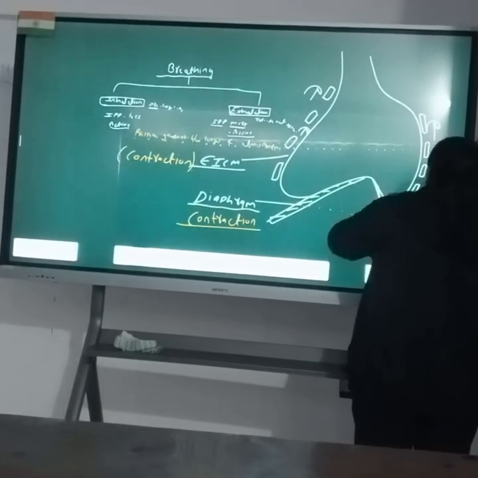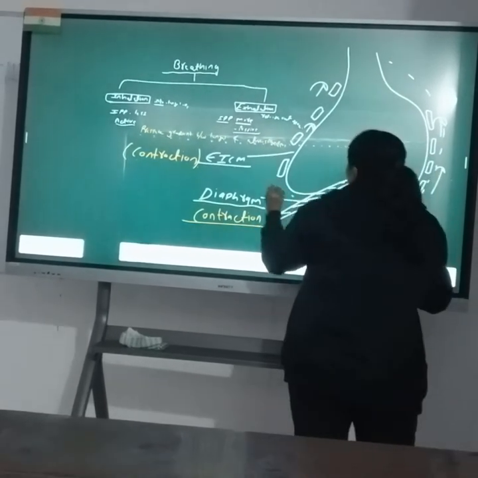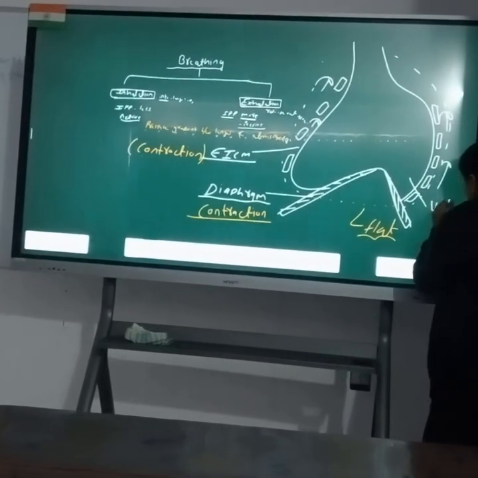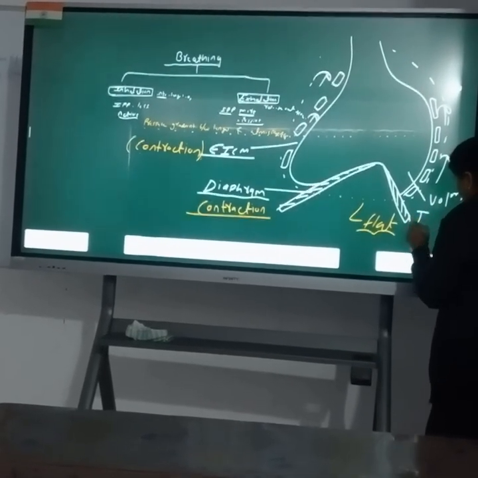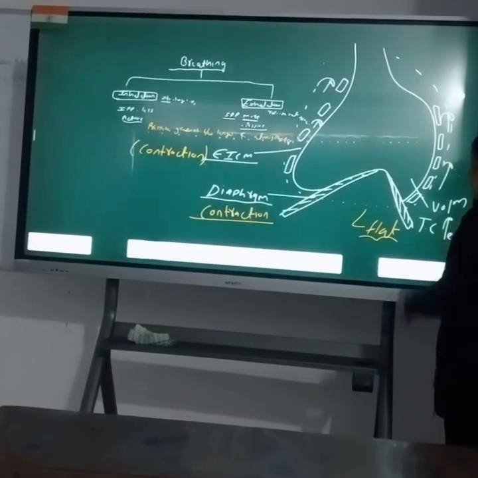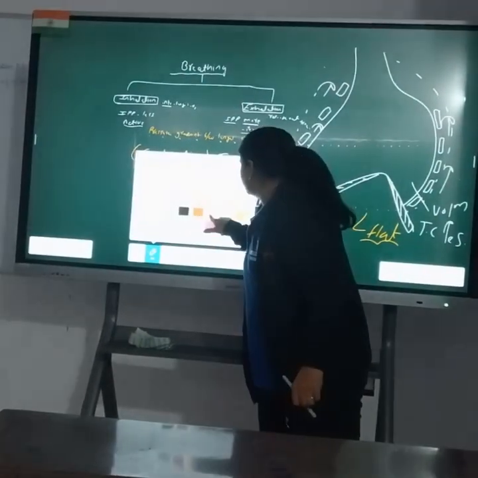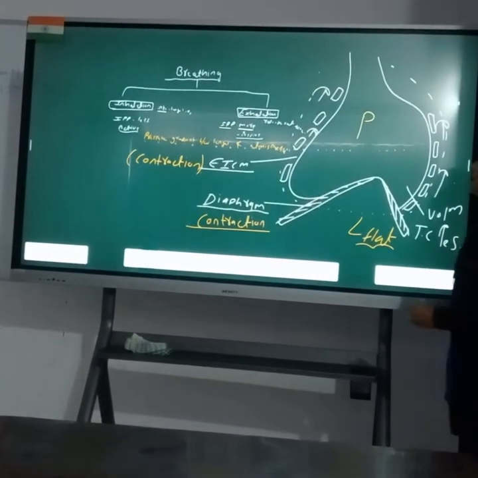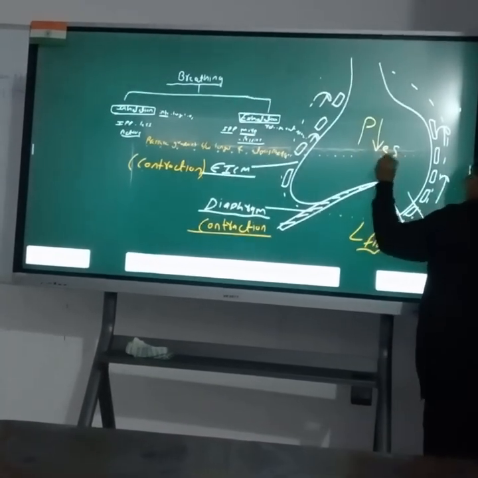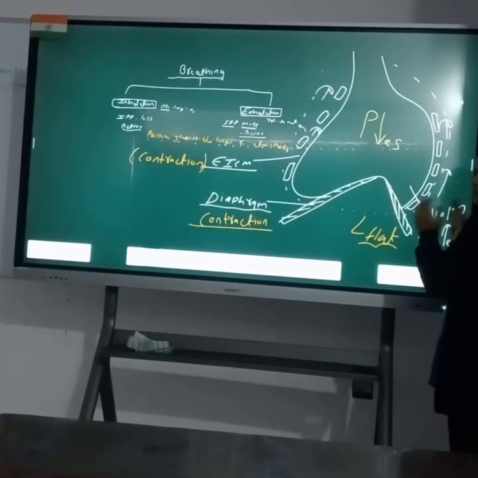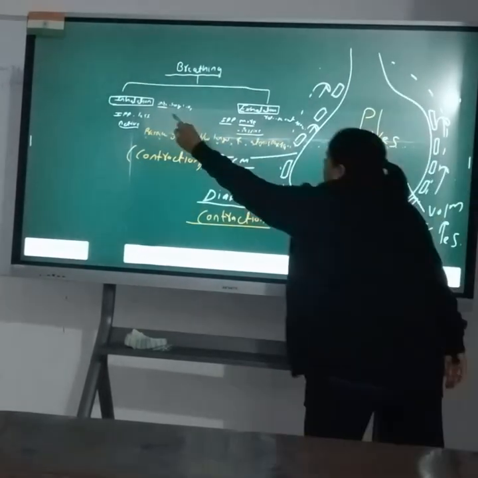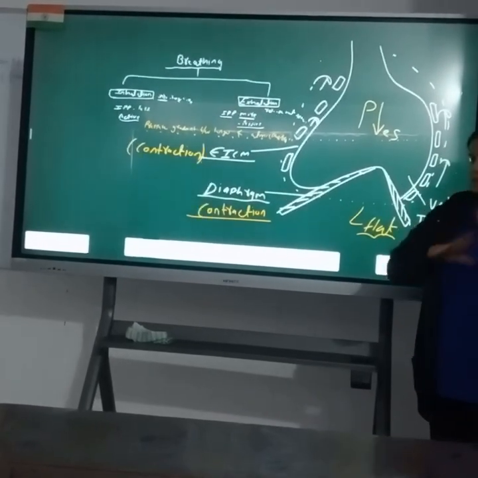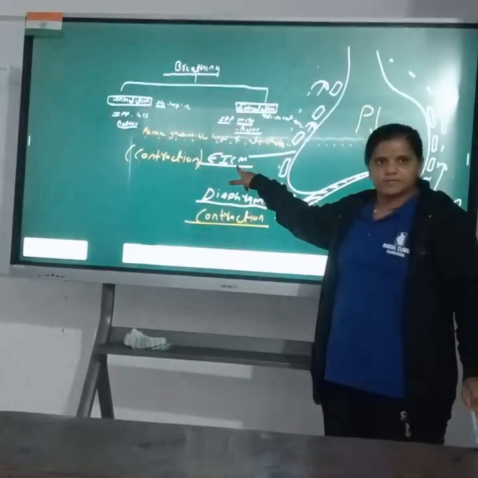So the volume of the thoracic cavity will be increased. Now, if the volume of the thoracic cavity is increased, the intrapulmonary pressure will be decreased. We understood it again: during the inhalation, a contraction occurs in the diaphragm and the diaphragm becomes flat. Contraction also occurs in the external intercostal muscles.